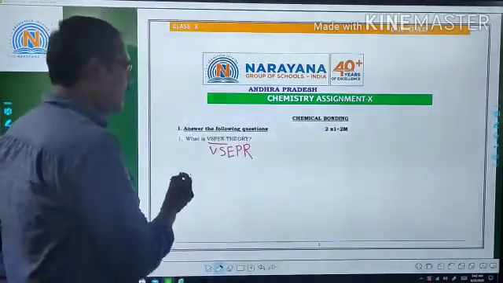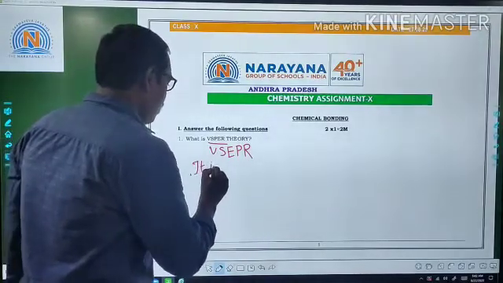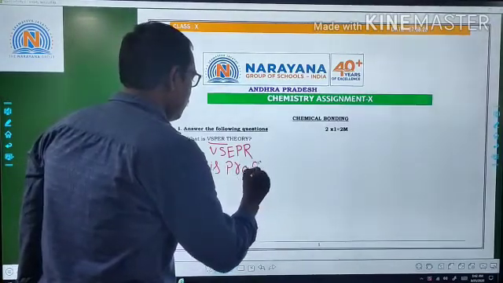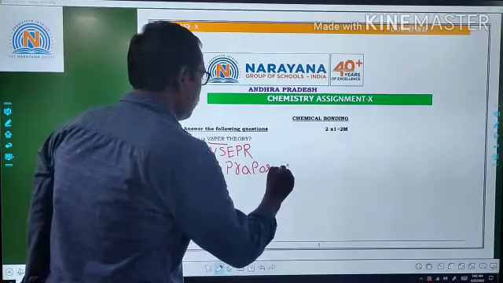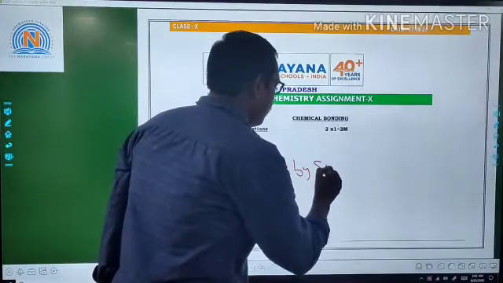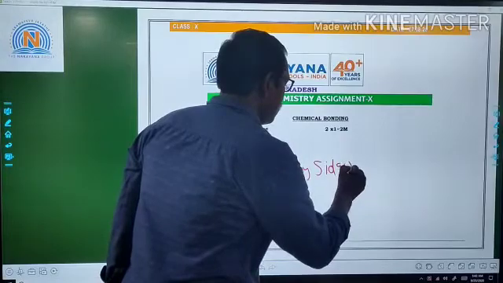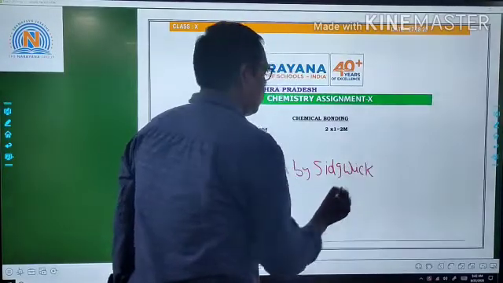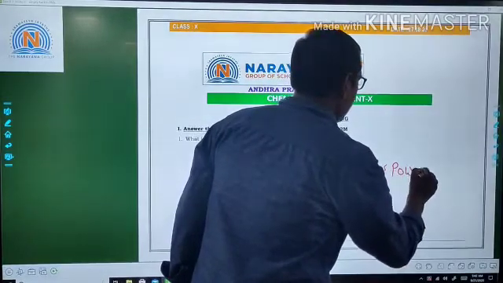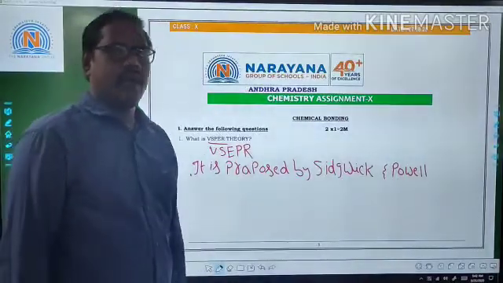So what is VSEPR theory? It is proposed by Sidgwick and Powell. Later, it was extended by Gillespie and Nyholm.